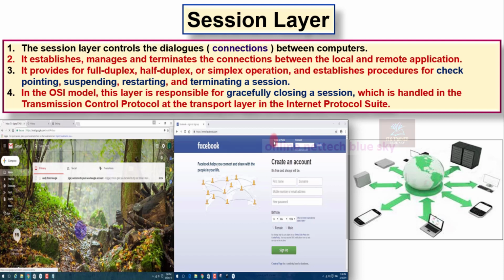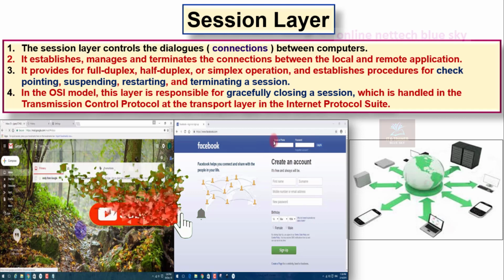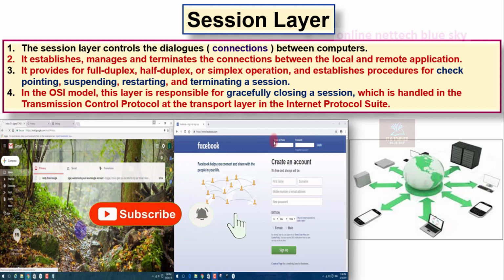Sometimes a website is not showing perfectly in your Google Chrome, but when your internet connection becomes powerful and high speed, it automatically restarts, and you can see everything, all of the data, showing up in your computer again. That is the session layer.